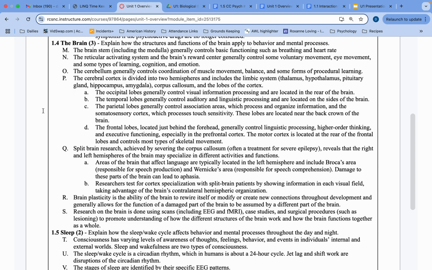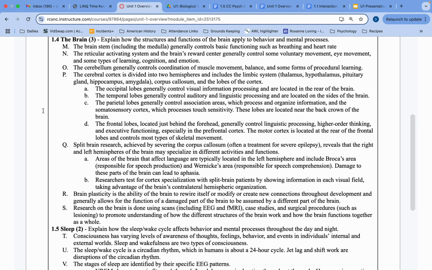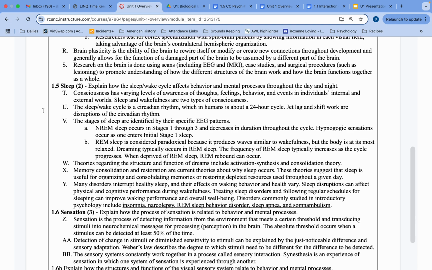Even those 2 hemispheres, there's a lot of similarity between the 2, but we'll also learn that for specific reasons, some people's brains need to be split down the middle, typically as a seizure disorder remedy. And that's going to really change the way that they're able to interact with the world in some interesting ways. We'll get to that again as we go.